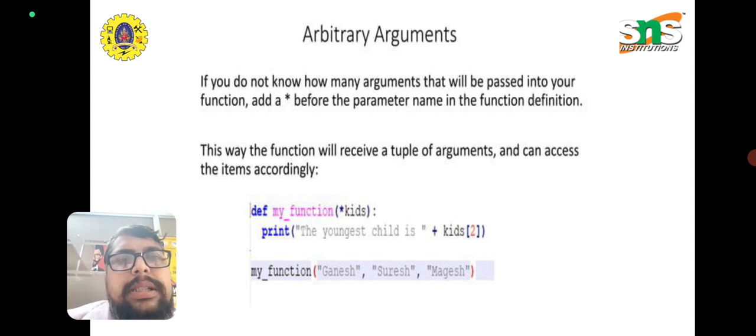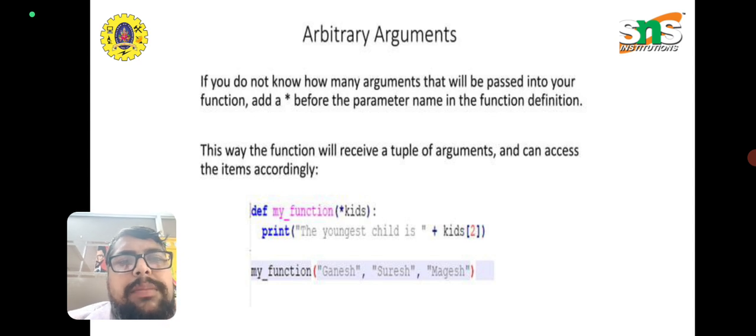For example, here we have a defined function my_function with a star kids parameter, where we print the youngest kid, which is kids of 2.